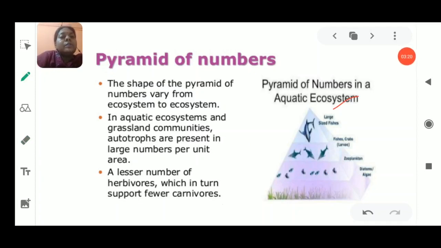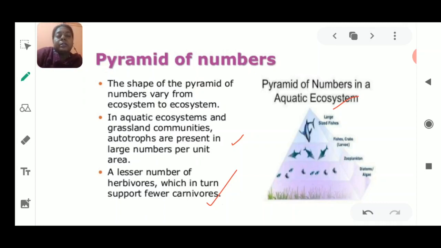Okay, so in the grassland ecosystem, autotrophs are present and they are large in number. The herbivorous animals are fewer, which in turn support a few carnivores. So this is how the number pyramid is made, on the basis of the number of individuals present in the ecosystem, in that particular area, in that particular part. If we talk about an aquatic ecosystem, it has fewer individuals over there.